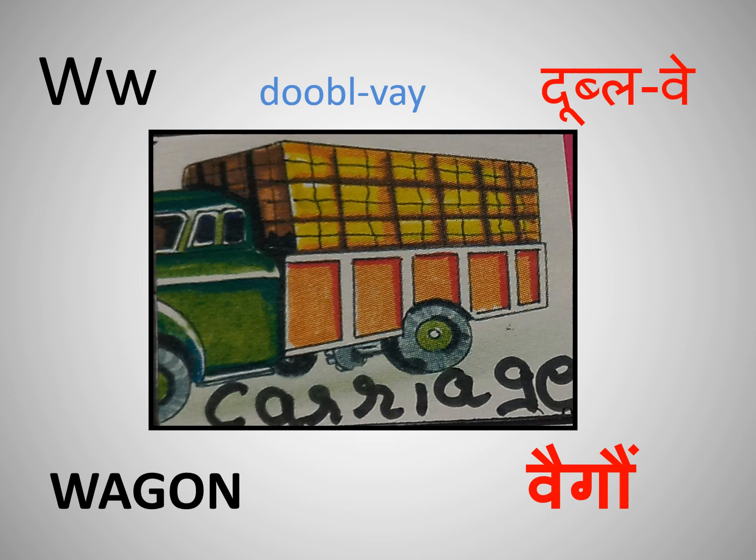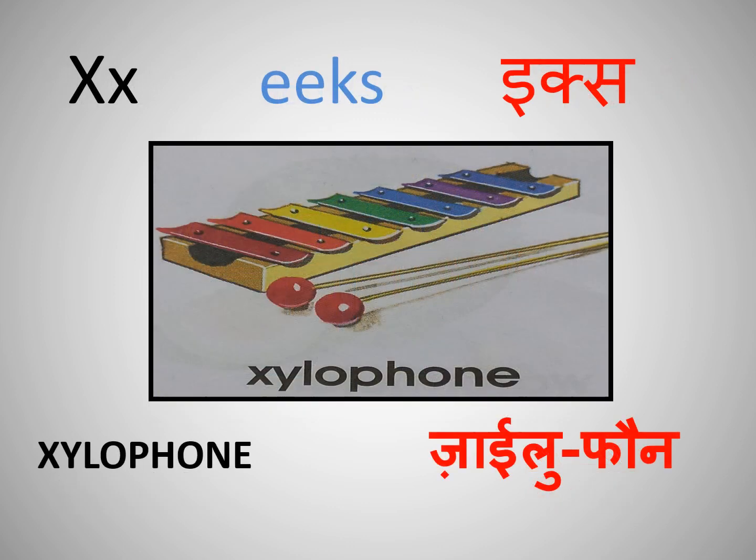W, now W is known as W. W as in wagon. X. X is pronounced as X. X as in xylophone.